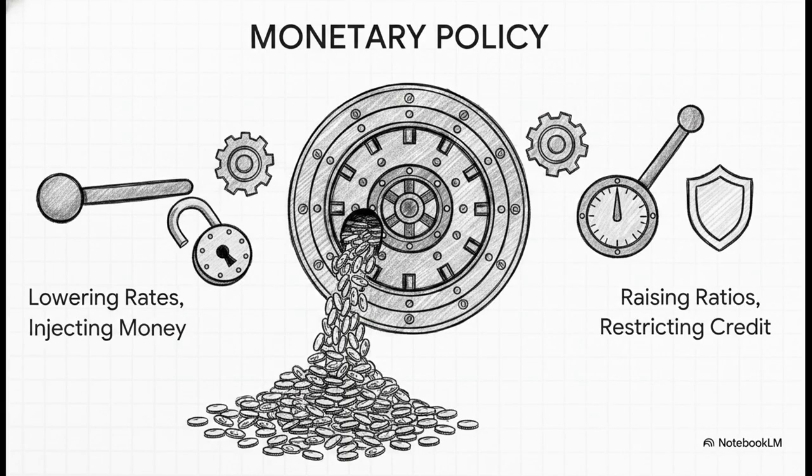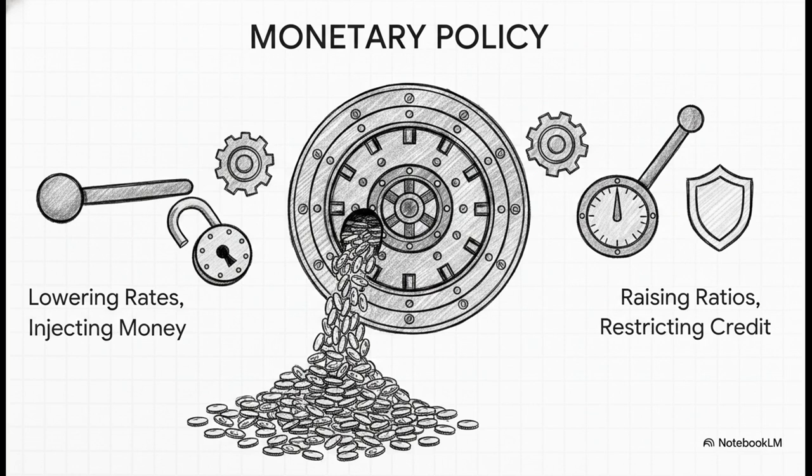Next up, we have monetary policy, which is handled by the central bank. To fix deficient demand and stimulate a stalling economy, the central bank will decrease the bank rate to make borrowing cheaper. They'll actively buy government securities via open market operations to inject fresh cash directly into the commercial banks. And finally, they'll lower the cash reserve ratio, which lets those banks lend out way more of their deposits.